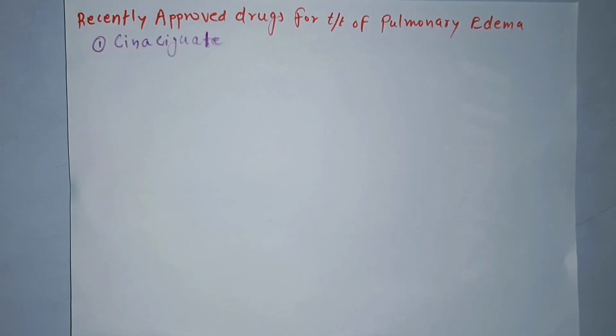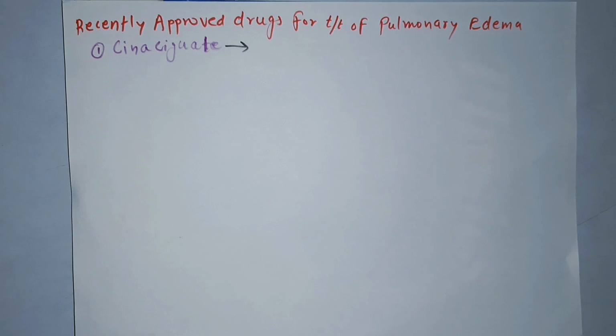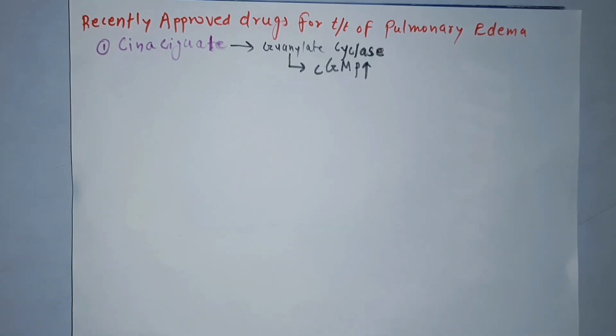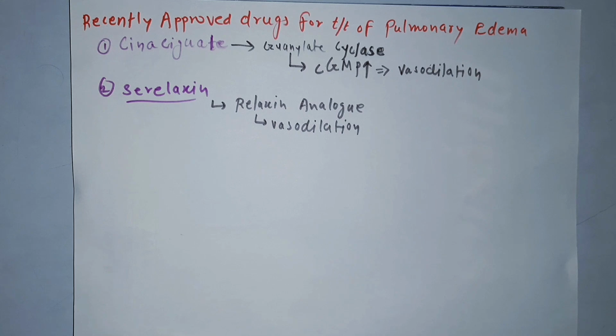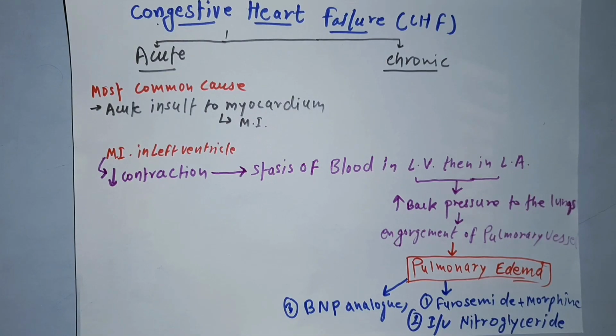One of them is cinaciguat, which leads to an increased activation of guanylate cyclase, due to which there will be an increased production of cyclic GMP, which will lead to vasodilation. Another drug is serelaxin, which is basically the relaxin analog, which is a hormone synthesized in pregnancy for vasodilation. So this is how we can treat the pulmonary edema, but we also have to treat the cause of the pulmonary edema, that is the decrease in the contraction.